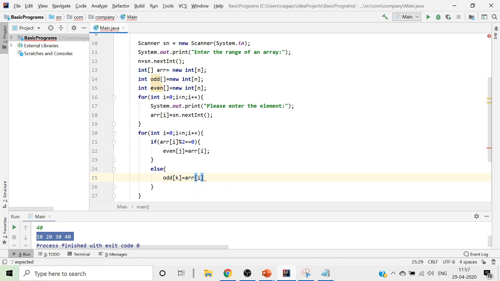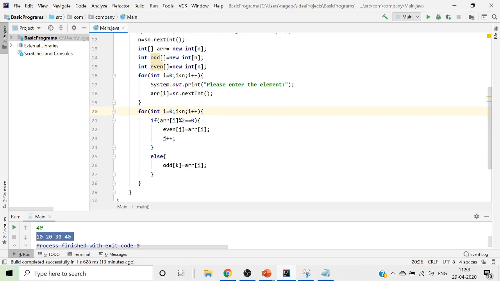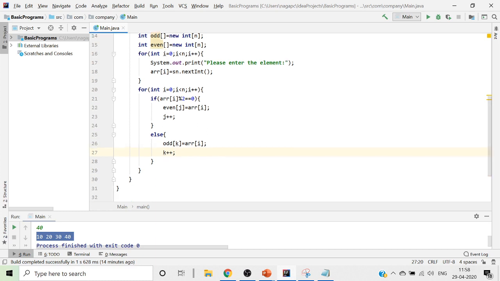This is how you give your values for your odd array so that the odd array values are nested. And for every iteration, what we are supposed to do is this j value should be incremented, because this i value will always get incremented because of this i plus plus here, but we should manually do it for j plus plus. Similarly, we'll have to do it for k plus plus, so that the k value is also incremented, so that the index value will be incremented, so that we'll have your list of odd values available and the list of even values are also available.